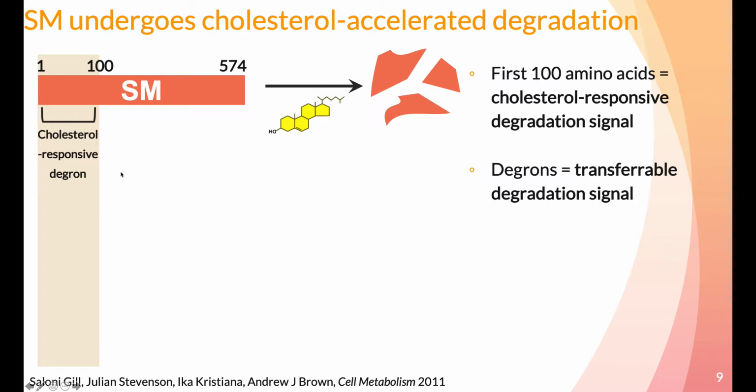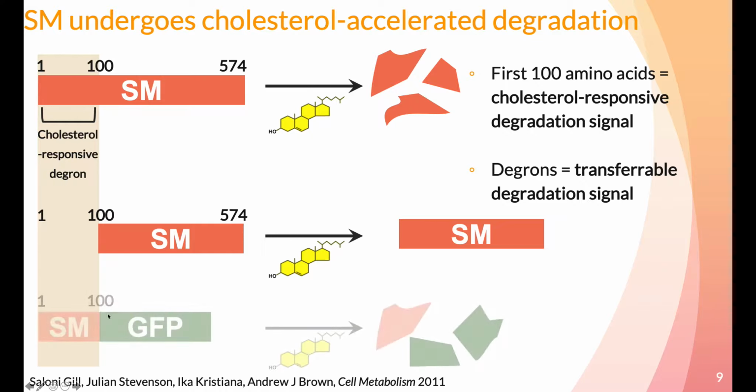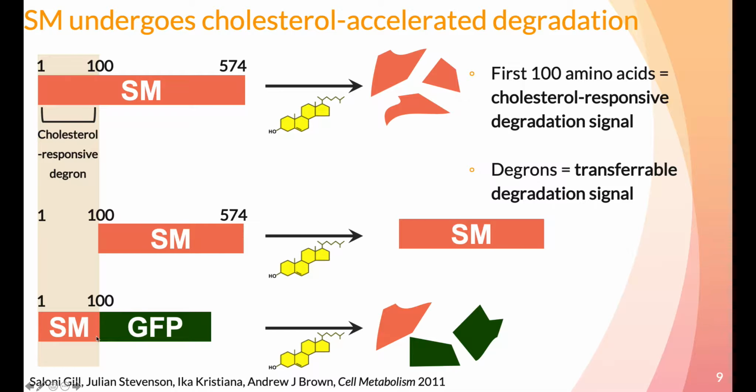This response requires the first 100 amino acids, a degron region, which means a degradation signal. If you lose this degron, SM does not undergo this cholesterol-mediated degradation. You can study this degron closely in isolation by transferring it to GFP, which imparts this cholesterol responsiveness, and I think it's quite remarkable given how short this domain is. To conclude, the domain is important as it ultimately controls the amount of Squalene Monooxygenase catalytic activity at any given time inside the cell, thus impacting cholesterol synthesis.